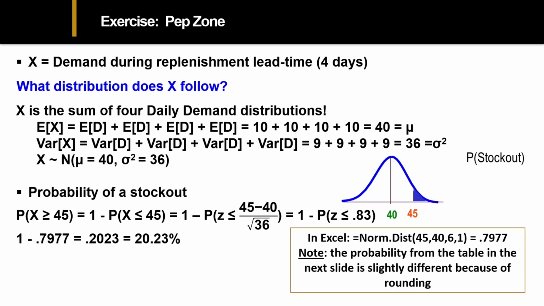That z-score value, or the .dist value, 0.7977, would be finding the probability that the demand over 4 days was less than 45 gallons. So therefore, 1 minus that tells me the probability that it will be more than 45 gallons, which is just over 20%, 20.23. And if you use the table, you can be off just slightly for that, maybe like 0.1%.